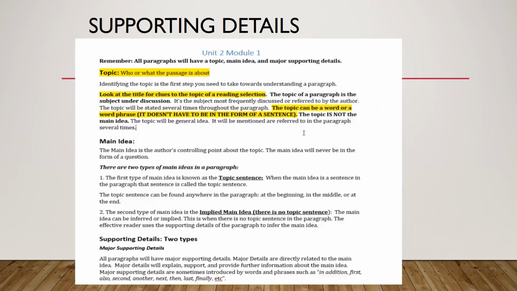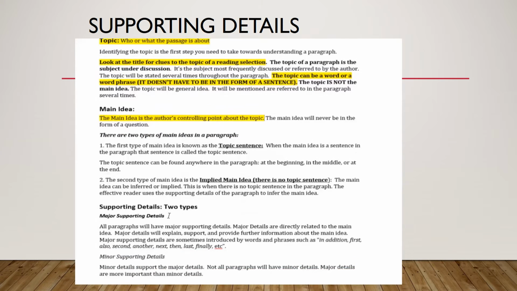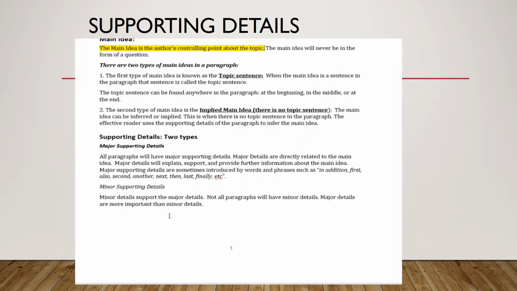And please remember that your topic is not the same thing as your main idea. Your main idea is the author's point about the topic. Please remember that the main idea will always be a complete sentence and will never be in the form of a question. There are two types of main ideas. We have what is called a stated main idea. This is your topic sentence. This is when a sentence in the paragraph is actually the main idea sentence.